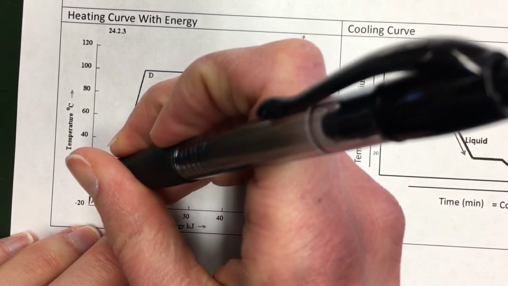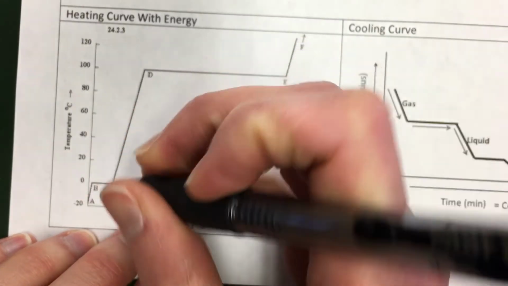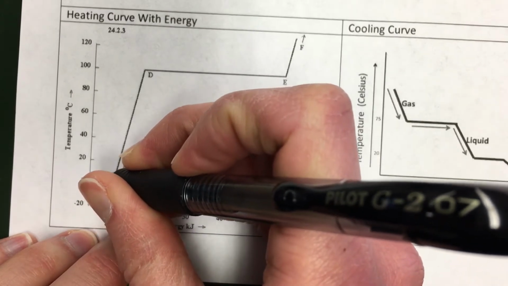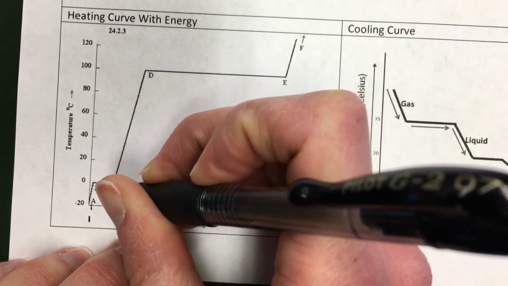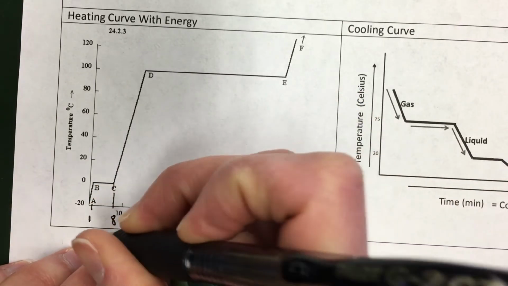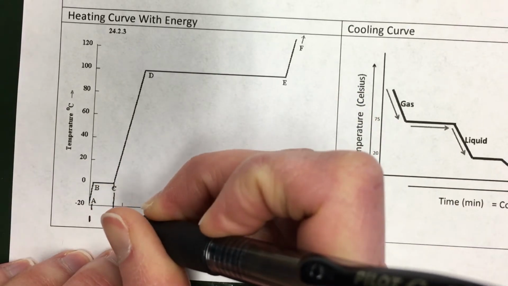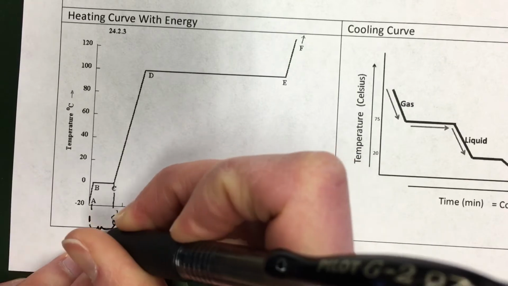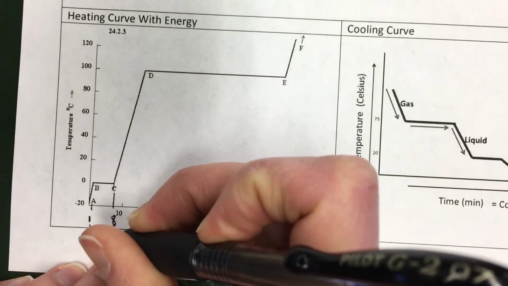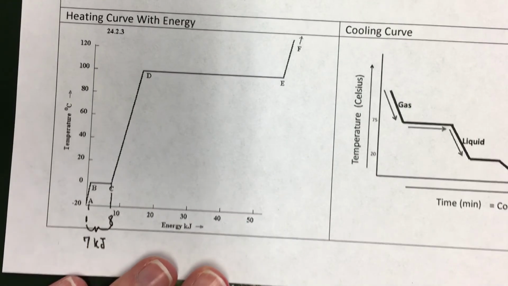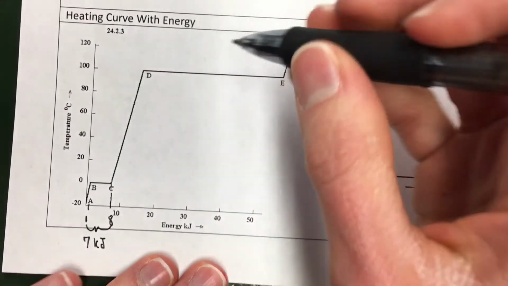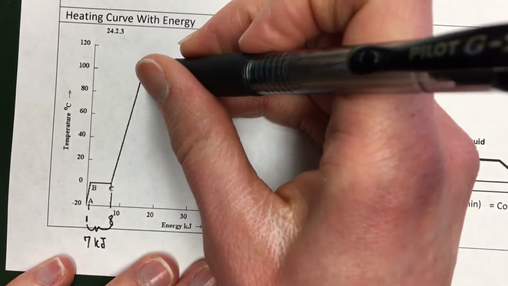So we look right here at the melting section, and it looks like B starts at about 1 right here, and this is maybe, I don't know, 8. So the energy needed to melt this substance would be like 7 kilojoules. Joules are a unit of energy. The energy that is needed to boil the substance is a lot more.